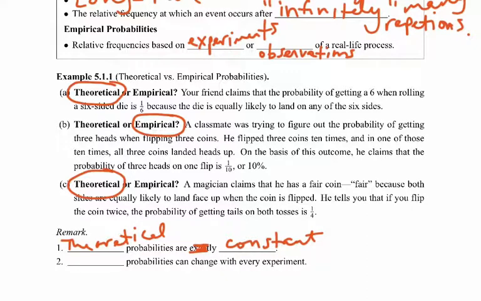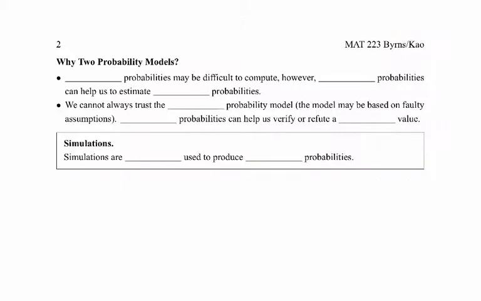When I talk about a theoretical probability, it's always constant. It's the same number. It's never going to change. However, empirical probabilities can change with every experiment. Like I said, empirical probabilities are based on some kind of an observation, and so they can change depending on what situation you're working with.